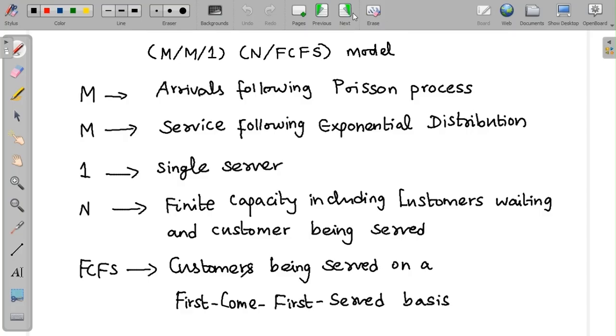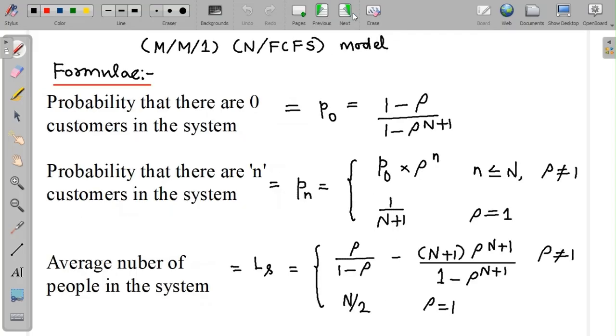In today's lesson, we'll look at a single server who's trying to serve the customers with a finite capacity of n, and this finite capacity is inclusive of the person who's being served and the people who are waiting in the queue. As a general assumption, let's assume that the discipline of the queue is on a first come, first served basis.